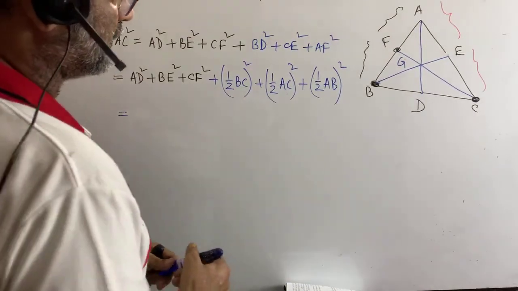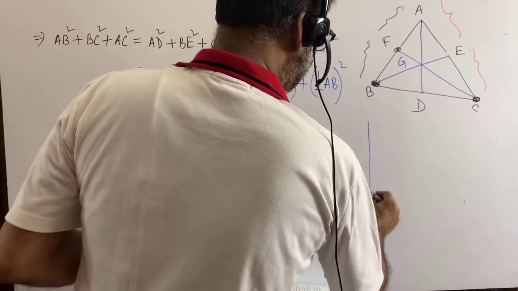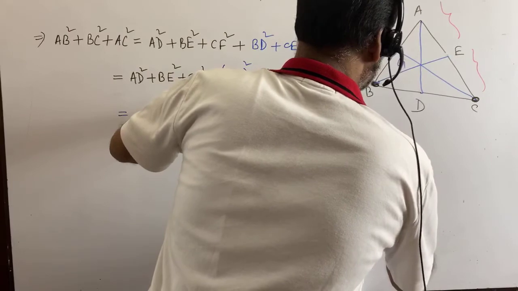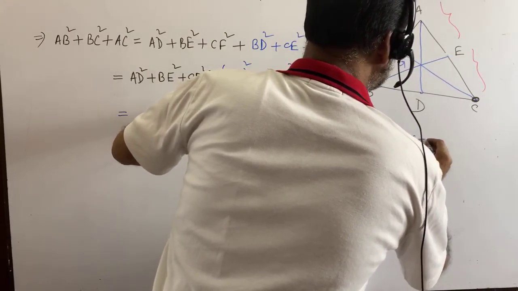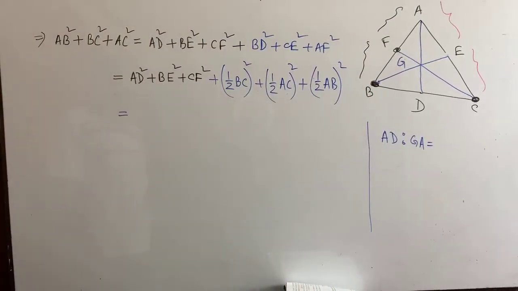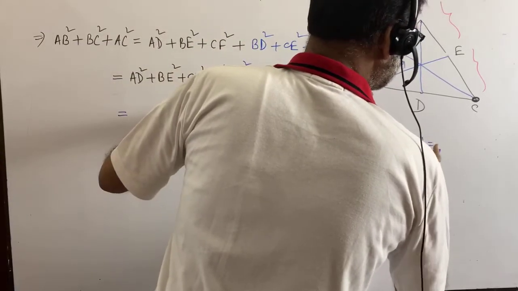Please try to understand, I am telling you again. Here I am going to write down AD is to GA equals to what?